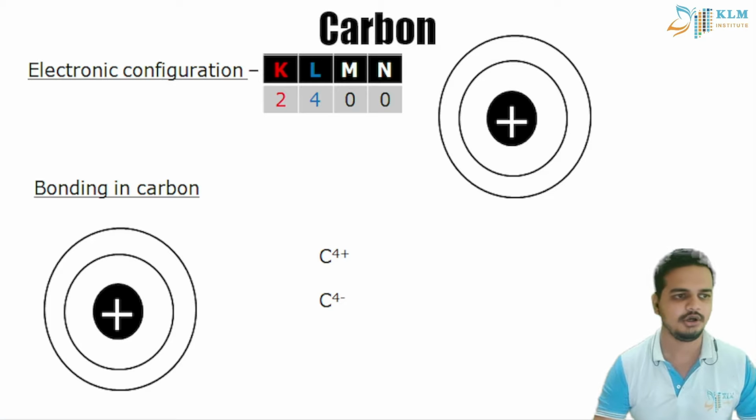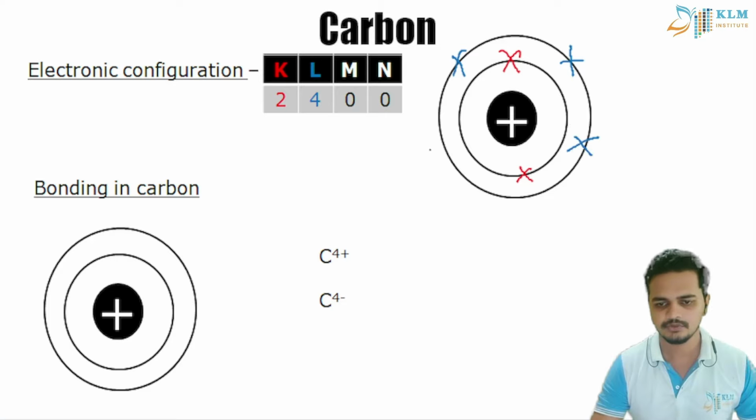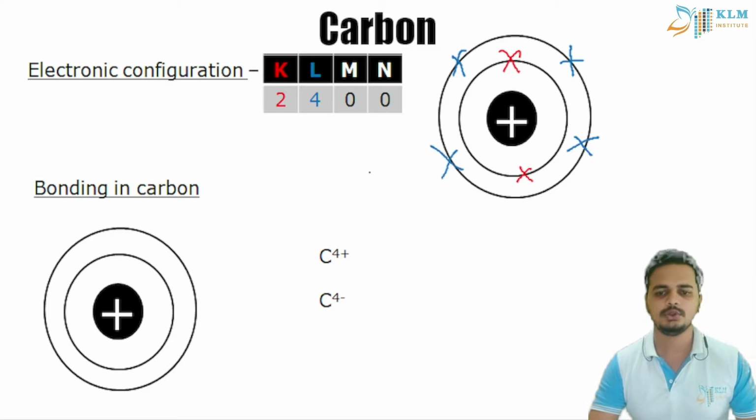So let us draw the first electron. In the K shell, we have 2 electrons. Let's draw it here and here. In L shell, we have 4 electrons. 1, 2, 3, 4. So in L shell and K shell, which is the valence electron, students?